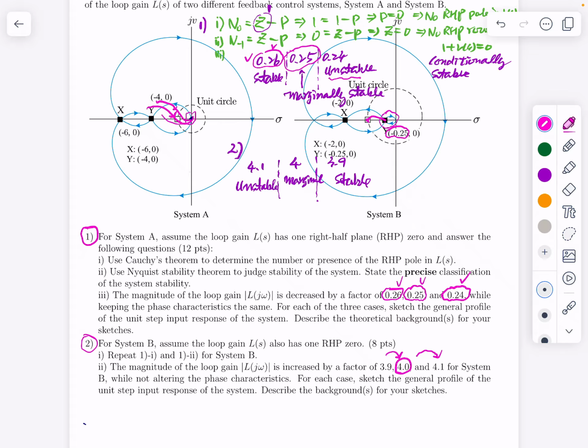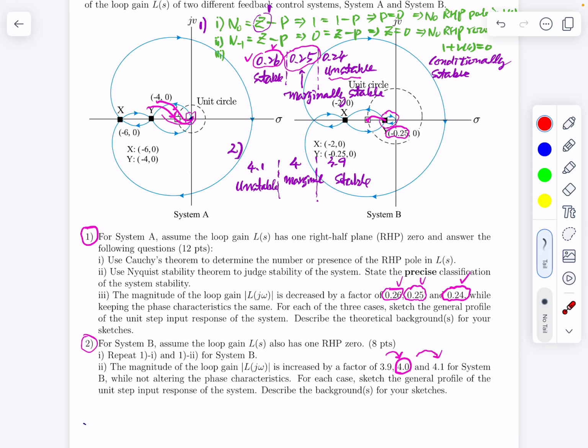Okay, of course, by drawing some line, for example, like this, you can confirm this trajectory does not encircle the critical point and the system is stable. And again, if you plot this, it is not encircled by this trajectory, so the system is stable.